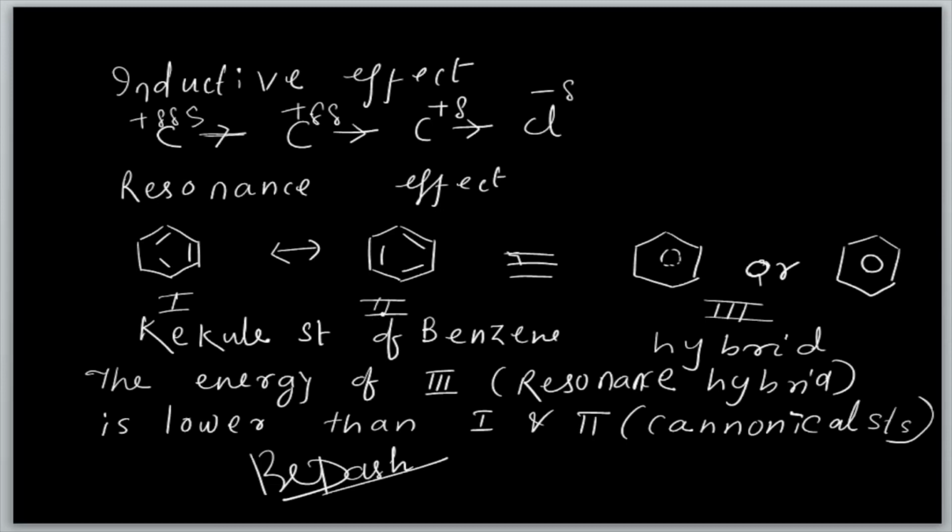That means it depends on the charge density, which is not the case in the resonance effect. See, this is called the Kekulé structure, and this is the resonance hybrid structure. I told you that according to resonance energy, the energy of the third, the resonance hybrid, is lower than 1 or 2, which are the canonical structures.